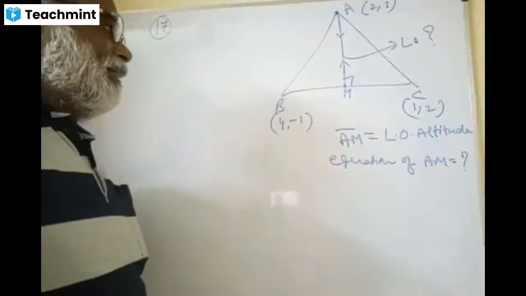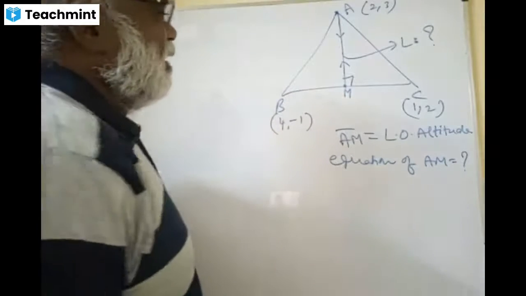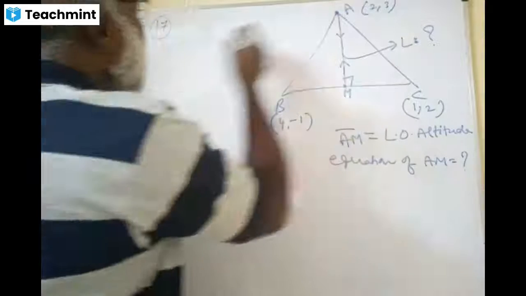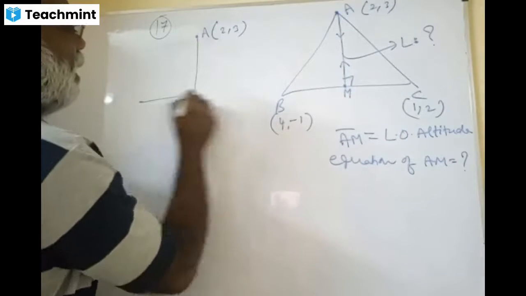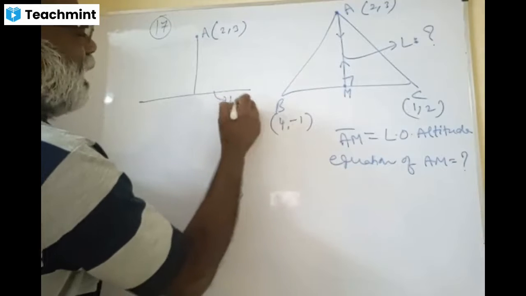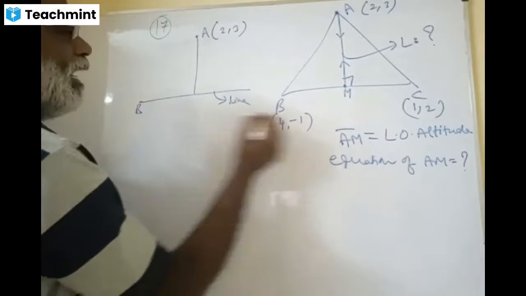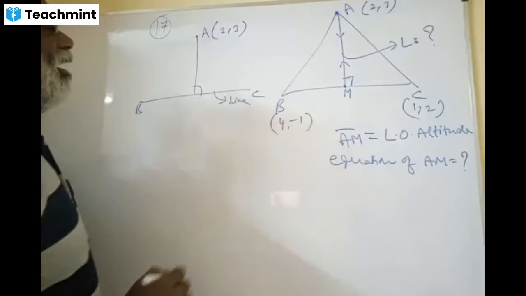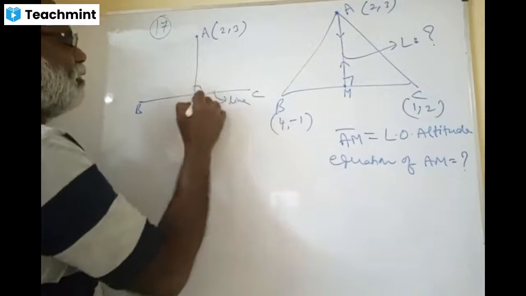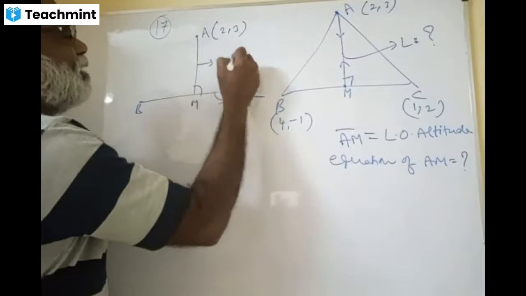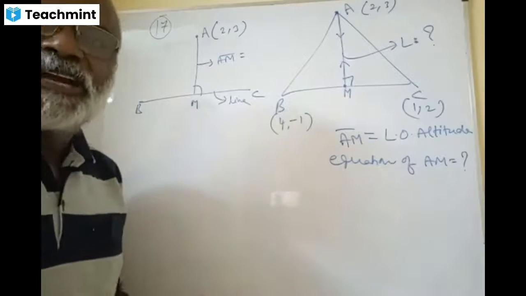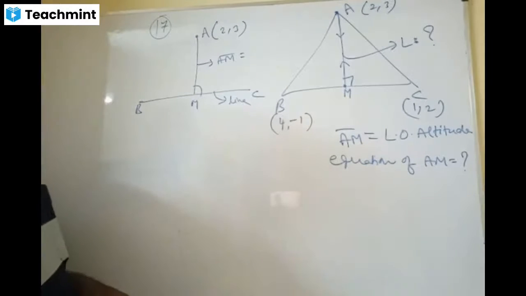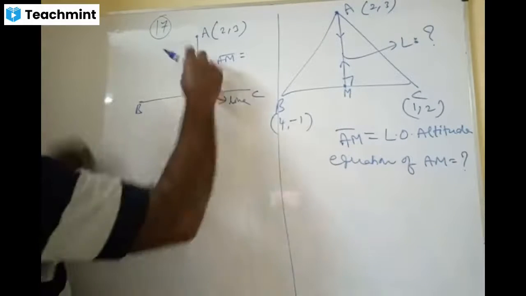See dears, if I take this A as a point (2, 3), and I have a line here, this is called BC, and a perpendicular from A, can I find this length? What is the formula for the distance of a point from a line? That is the length of the perpendicular, yes or no? Yes, sir. Please all of you watch here, dears. So this is called the length.